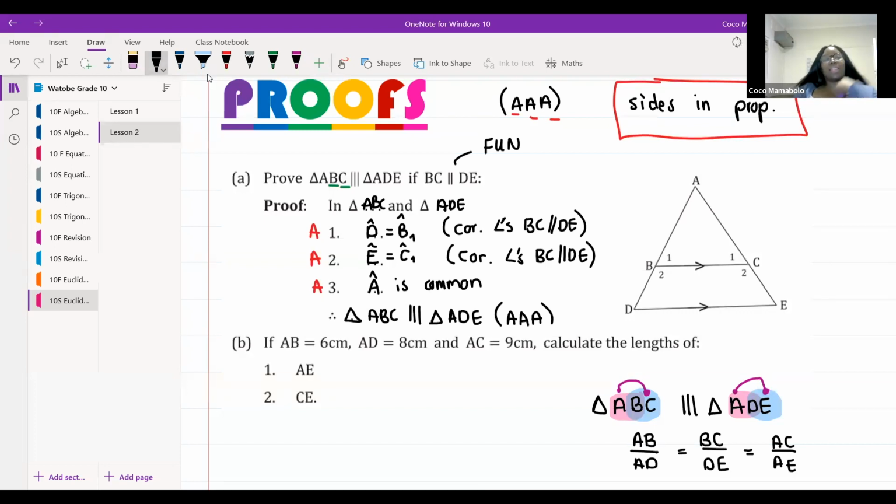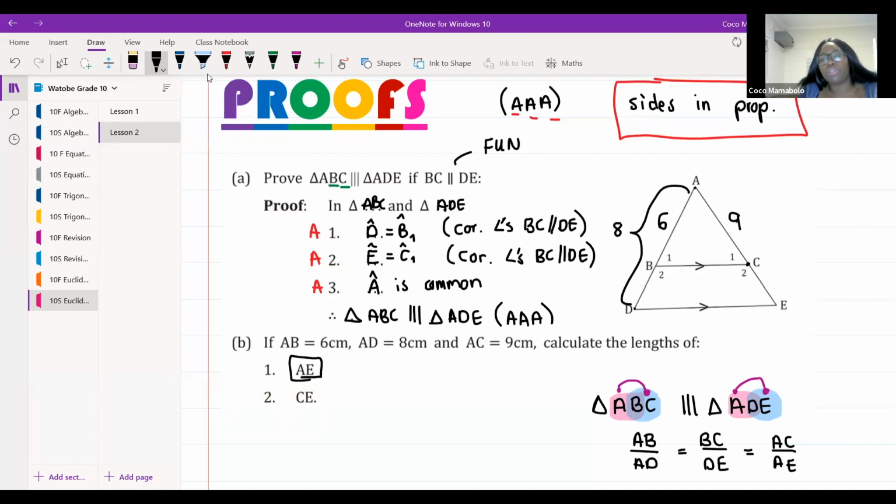Right, now they say to us, if AB is equal to 6 centimeters, so we know that AB over here is 6, and AD, from here to there, is 8 centimeters, and AC is equal to 9 centimeters. Calculate the length of AE.